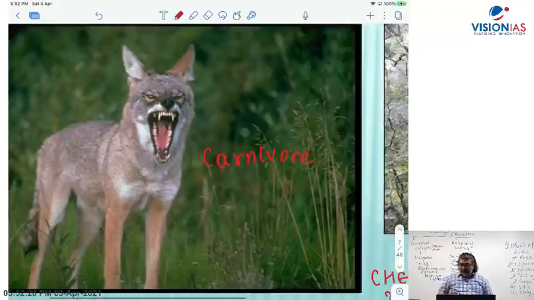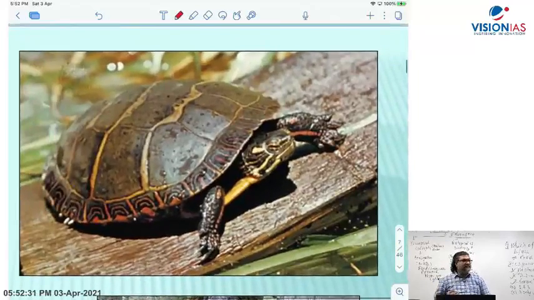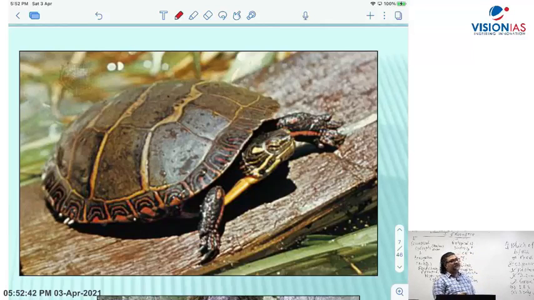Then there are certain types of consumers like the turtle. Turtles are found in fresh water, and also in the marine environment. Turtles are omnivores, just like human beings. They can feed on aquatic plants. At the same time, turtles can also feed on jellyfish, the aquatic animal. They are large in size. They are omnivores.